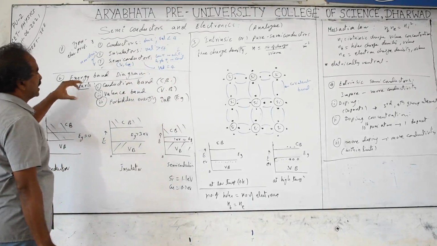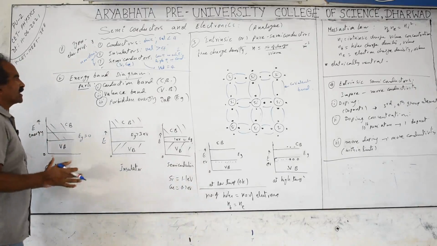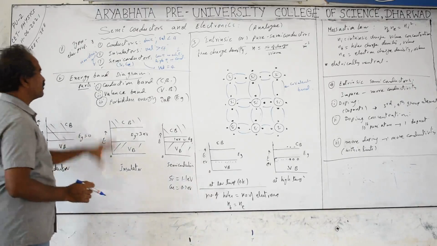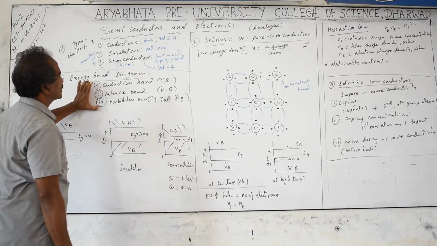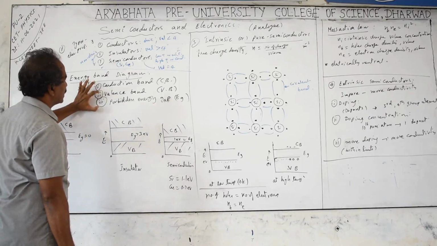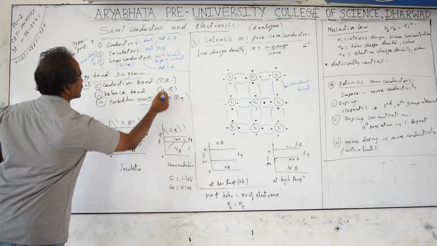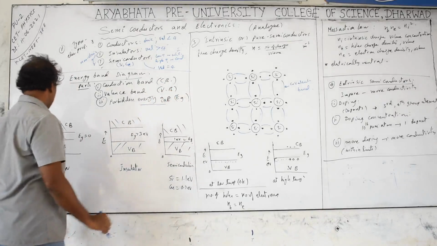Energy band diagrams. The range of energies possessed by the charges is called the energy band diagram. Band means group; we are taking a group of energies in a particular pattern. This has 3 parts: the conduction band, the valence band, and the forbidden energy gap, simply called the energy gap. Symbols: conduction band CB, valence band VB, and energy gap EG.